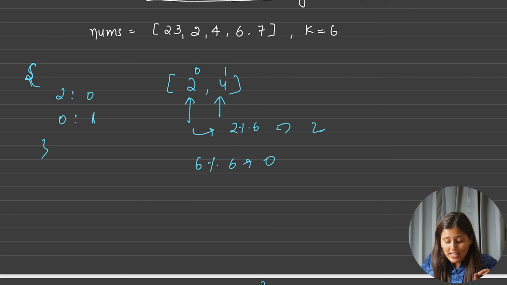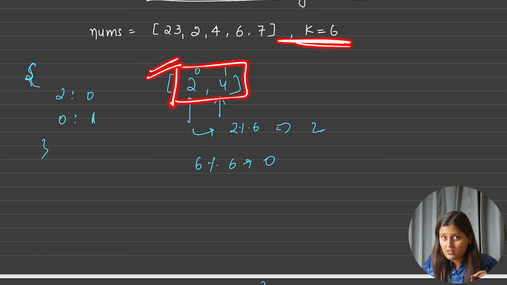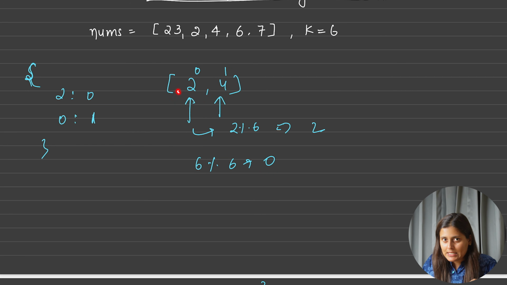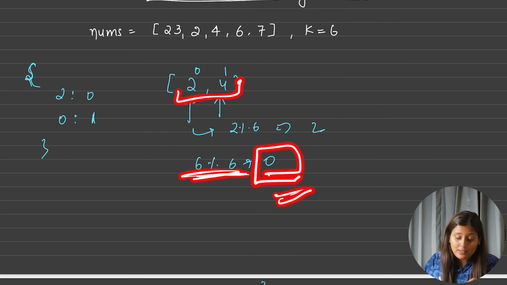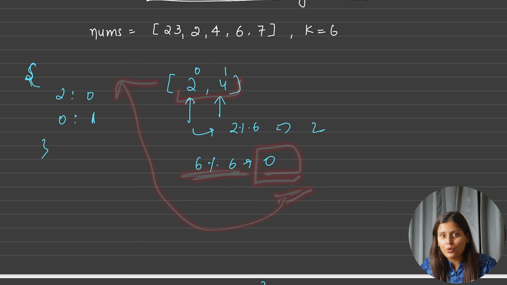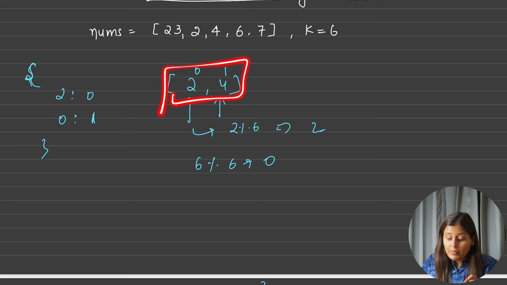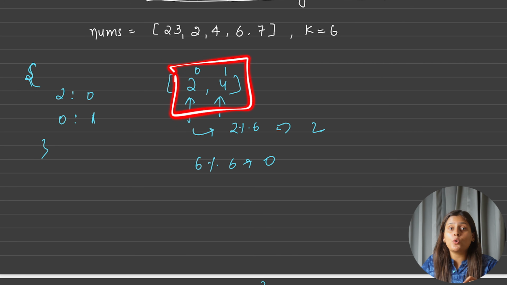But do you think you didn't have a subarray with length 2 and summation a multiple of 6? No, you had. But where did you fail? When you found this summation 6, right? You looked for modulo 6, you looked for remainder 0, but you didn't have the remainder 0 here. Yes, you didn't have. But what if you had? Because to return true you have to add 0 earlier.